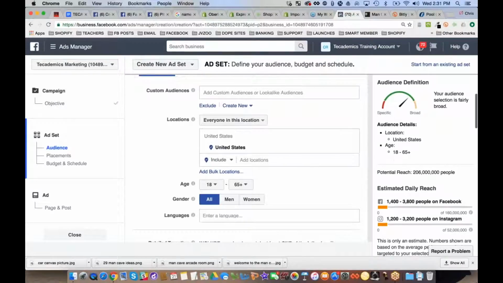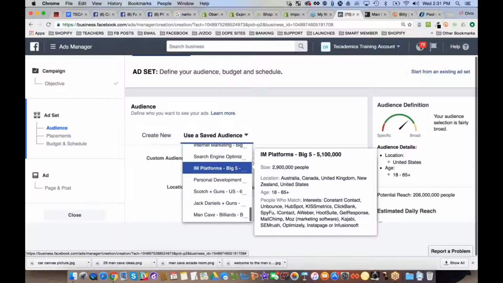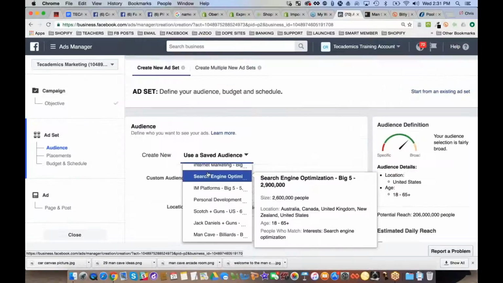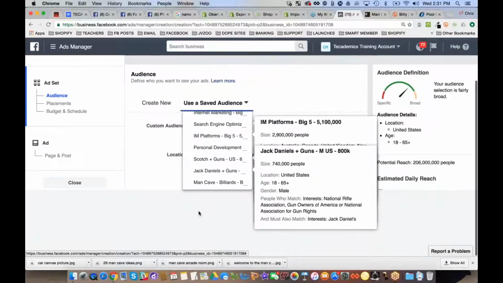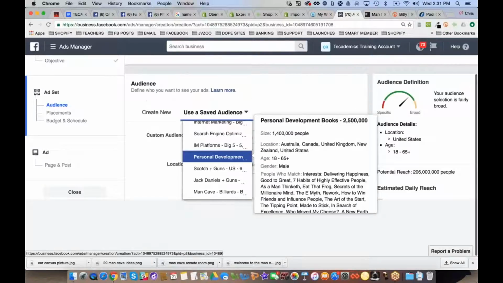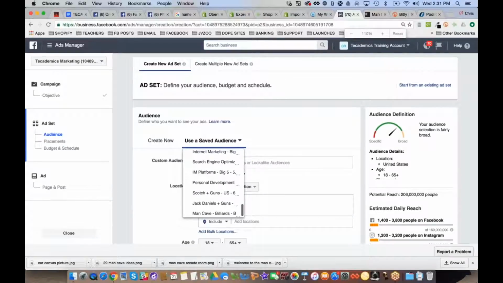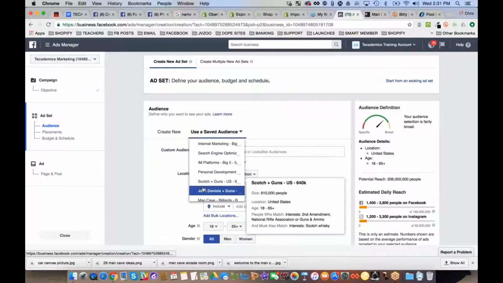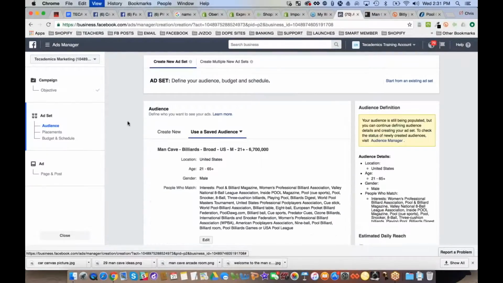What's going to happen is I'm going to be able to use a saved audience. All of these different audiences right here. And look at this one on the bottom. Oh, my screen's kind of flipping out. Oh, it's not letting me choose it. Oh, but you can see it. Man cave, it's right there on the bottom. I don't know why my screen is tweaking right now. I had to make my screen smaller for a minute.